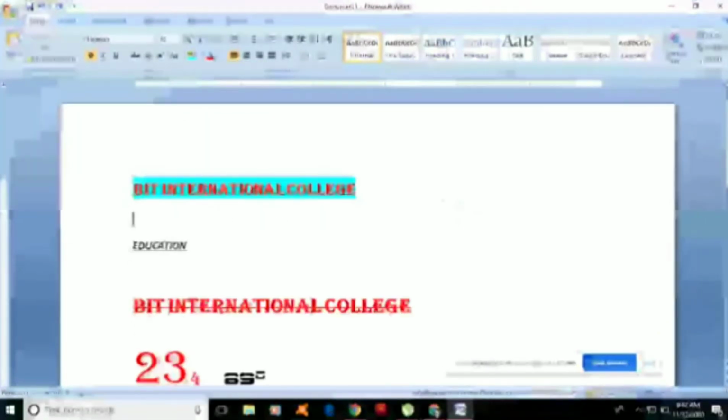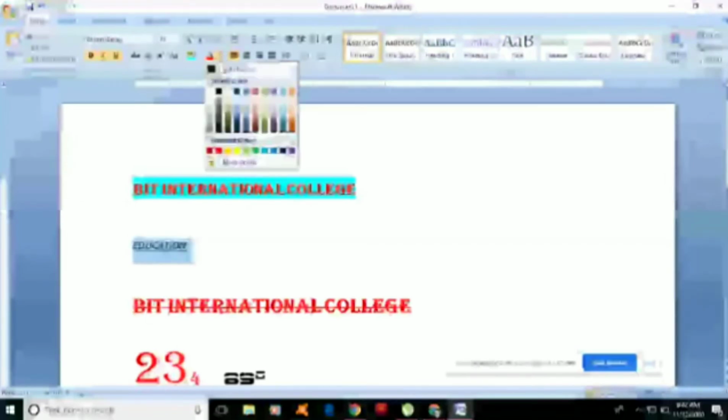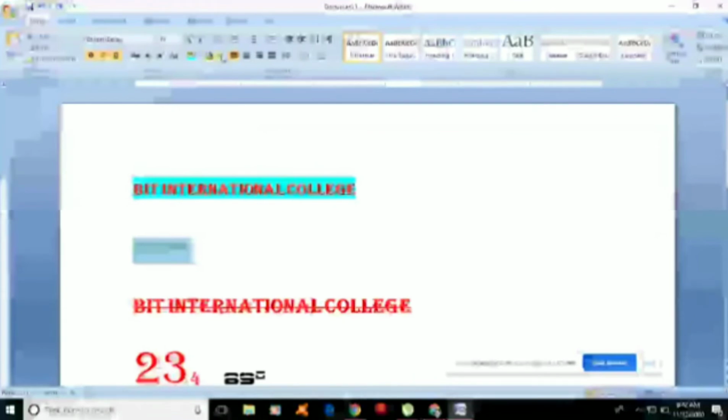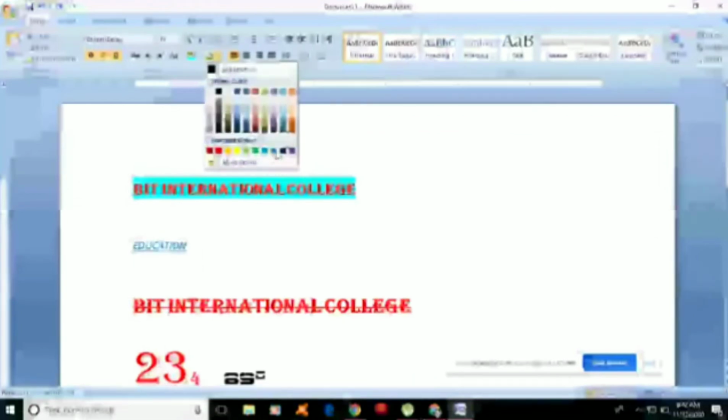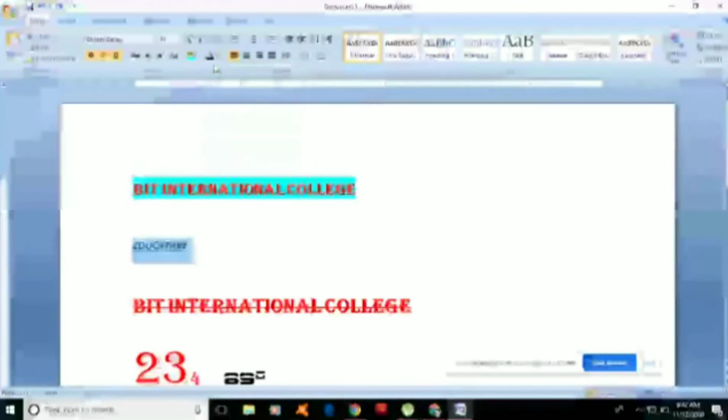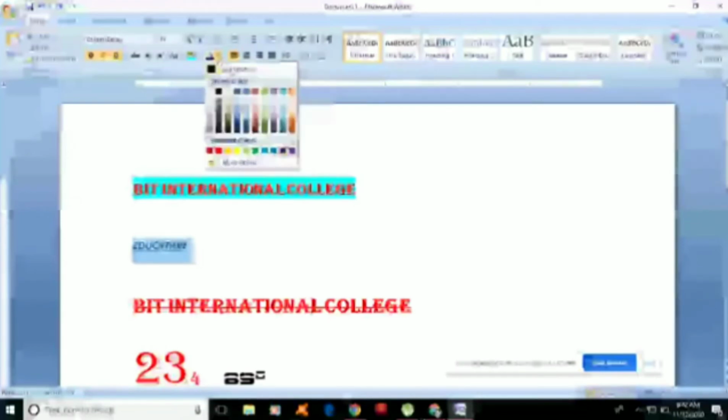Okay, next we have the font color. So you can change the color of your font. If you try to apply this one, it will change the color of your font or your text or your numbers or the data in your document.